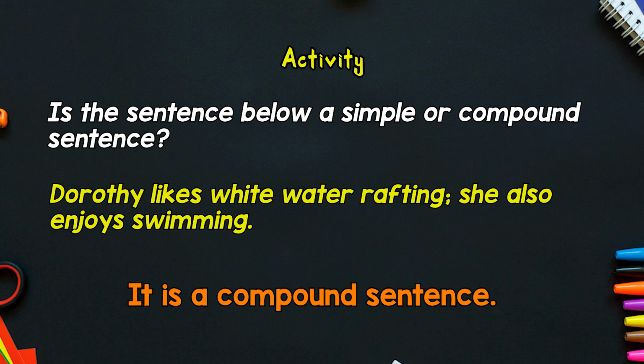Dorothy likes whitewater rafting is a sentence or independent clause by itself. She also enjoys swimming. There also we have another independent clause. If you look carefully in this one, you would realize that we have used the conjunctive adverb also, not at the beginning of the independent clause, but in the middle, the second word in the second part of our compound sentence.